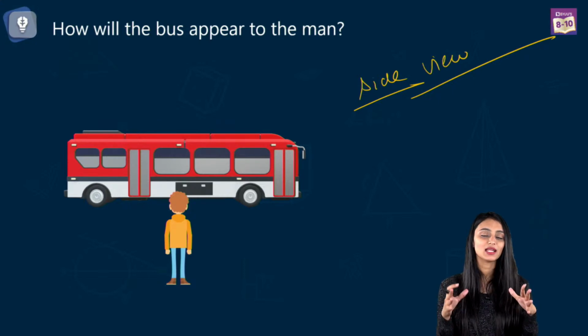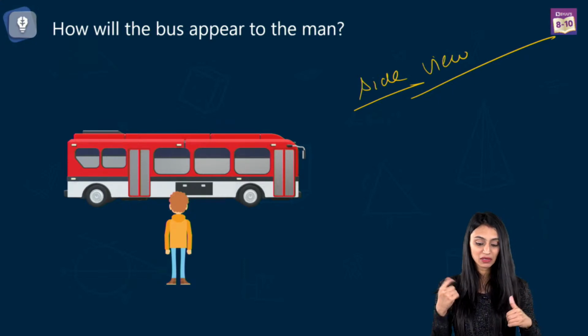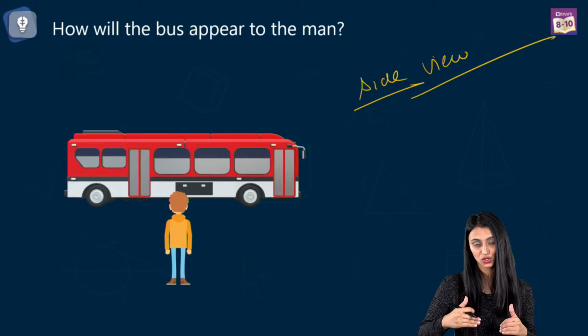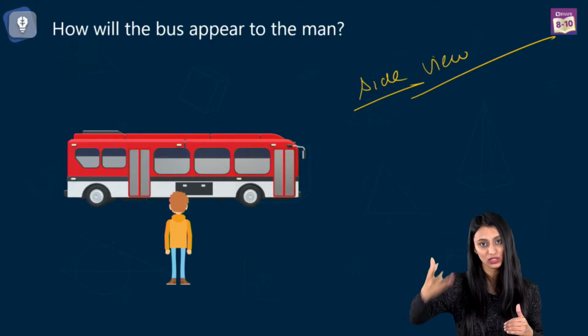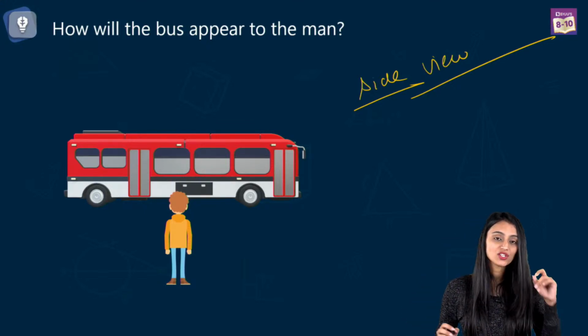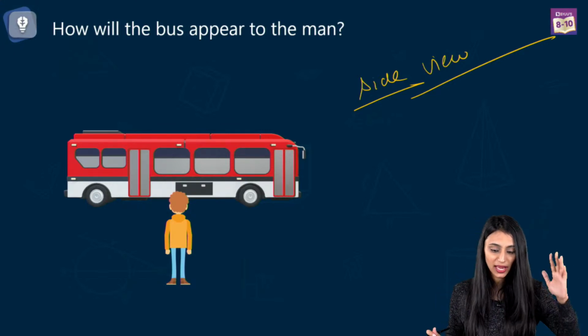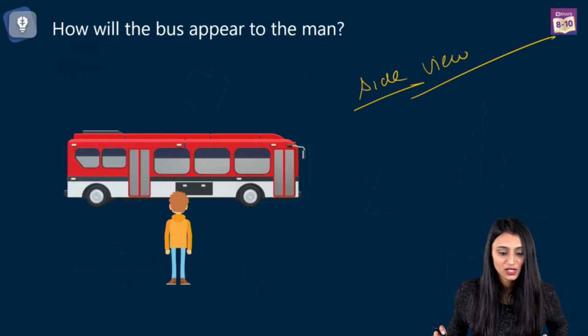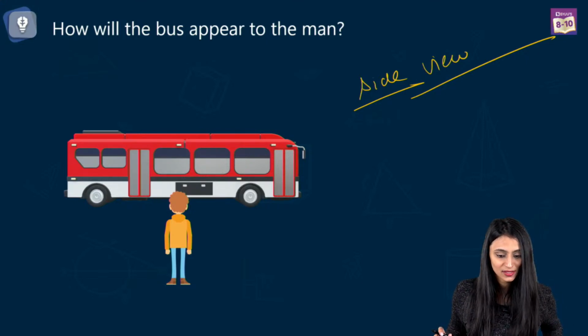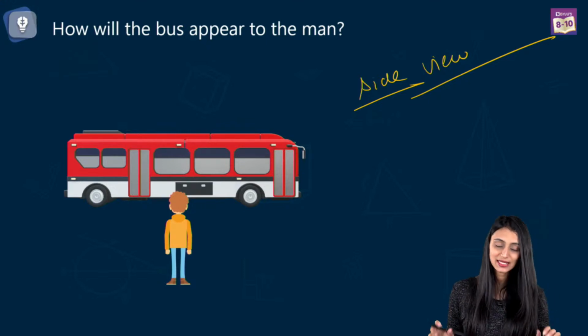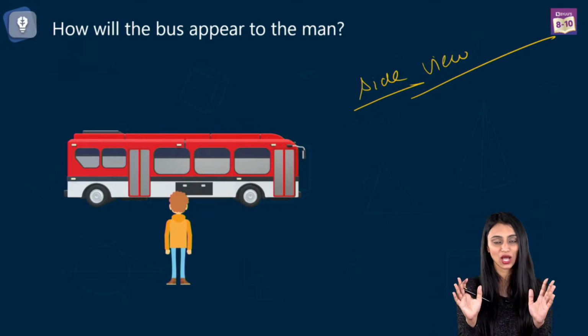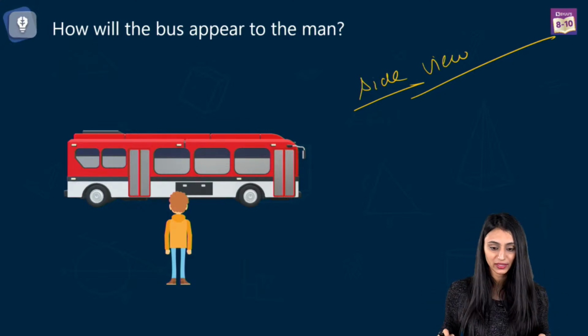So, this tells us how we see a figure actually. This means that it is based upon our position, where we are standing, from where we are actually seeing it, right? So, we are able to see only one side at a time. Absolutely. I can see the answers that all of you have given, side view is the correct answer. So, you all have understood how to check the different views of a figure, right?